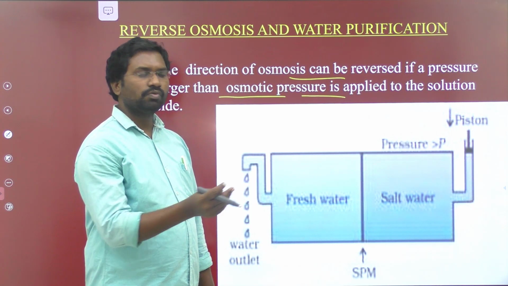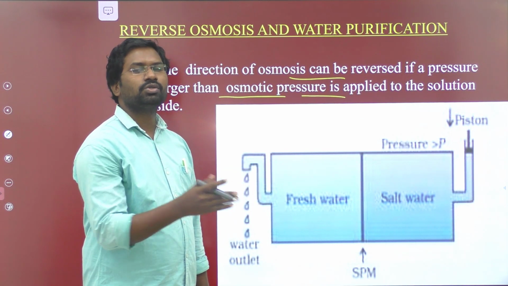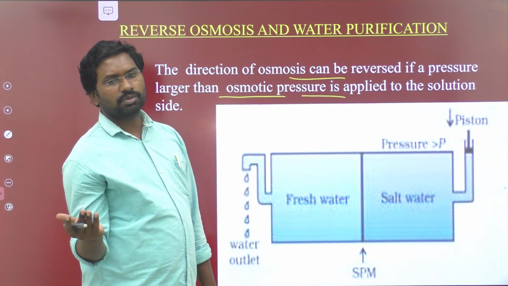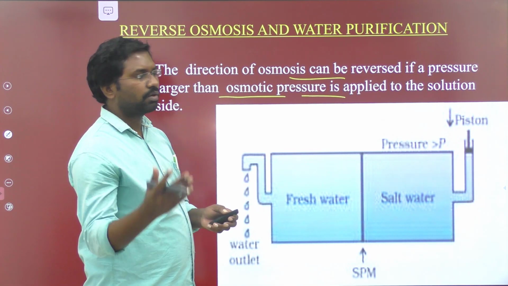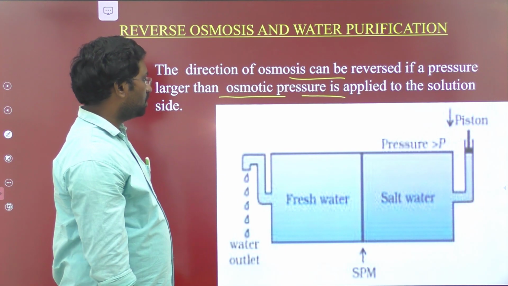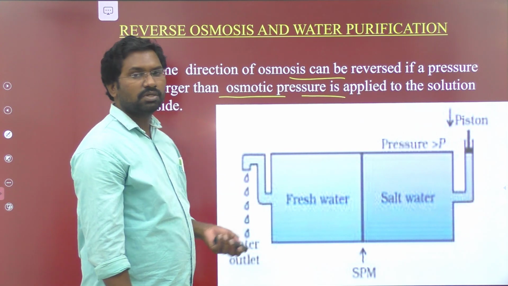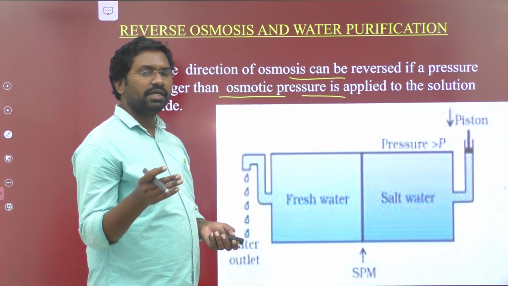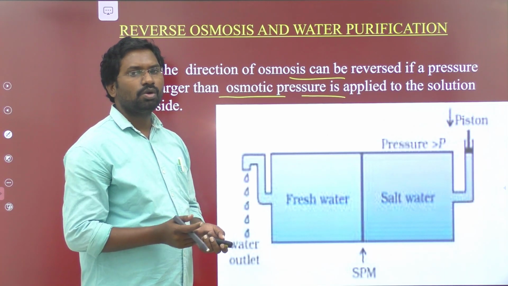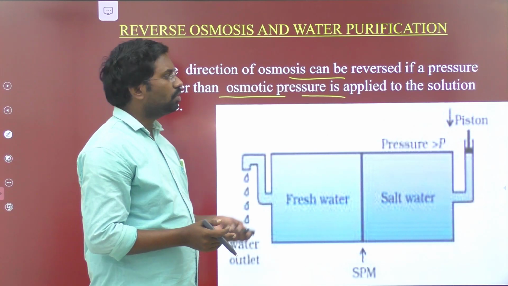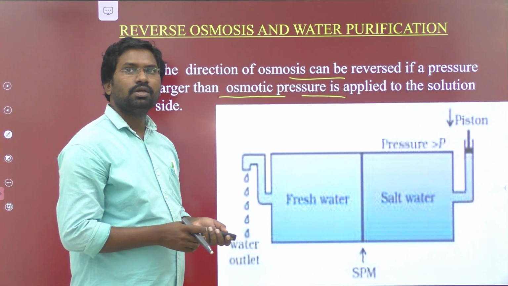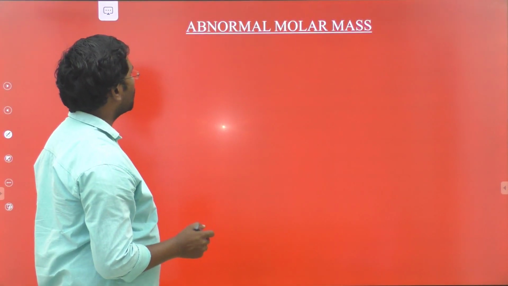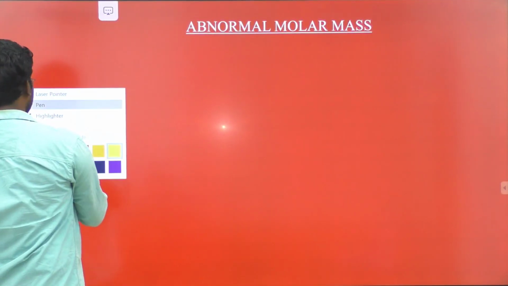Osmosis means inflow of solvent molecules from one solution to another solution. In the reverse osmosis process, the solvent molecules come back to the other solution. By using reverse osmosis, desalination of water changes it into potable water. This is very useful. Many countries use the reverse osmosis process for the purification of saline water. And the second one, abnormal molar mass.